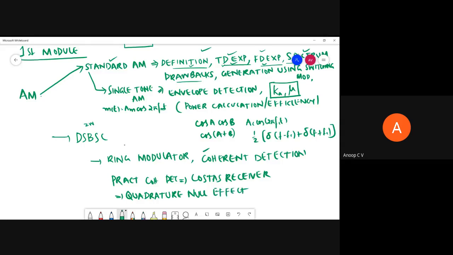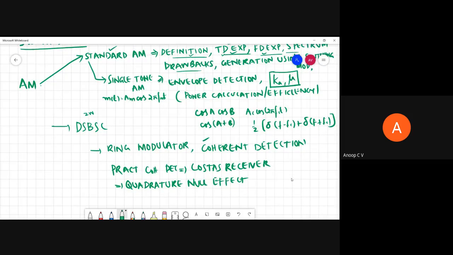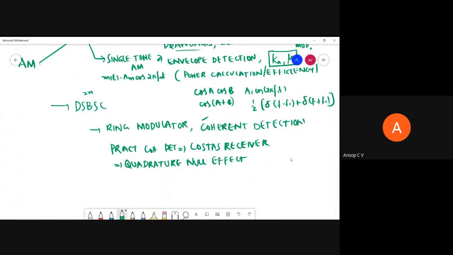Right, so this is what comes in the coherent detection part only. The Costas receiver is a practical coherent detector we have seen. In the Costas receiver, there is a negative feedback system. There is a phase discriminator followed by a voltage controlled oscillator, which will correct for the phase and all those things. So for coherent detection or the Costas receiver, with the help of a block diagram and relevant equations, you should be able to explain what a Costas receiver or a coherent detector is.